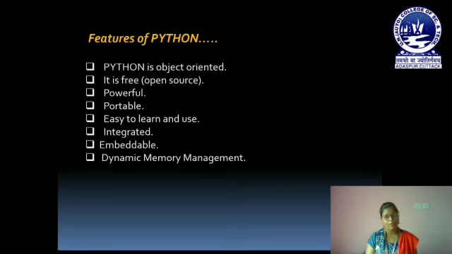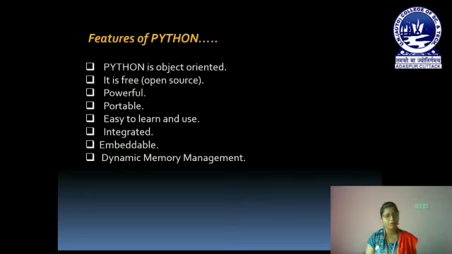For example, in case of C, if I have to store 20.5 in a variable x, that means 20.5 is a floating point value, so we have to define x as a floating point variable. That's why we should write float x.